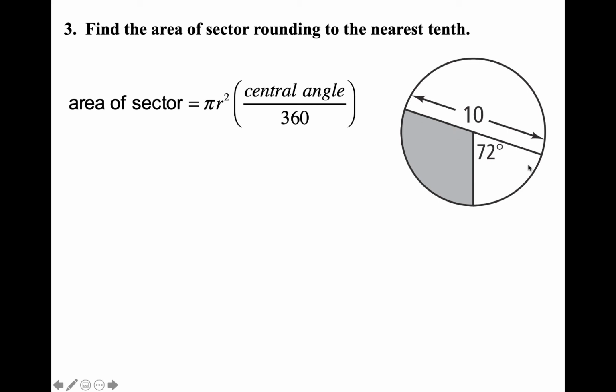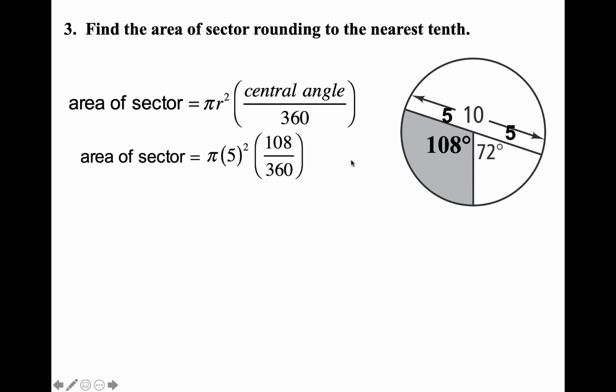If you notice, this is a semicircle. This is 180 degrees. So to find this missing angle here, you would do 180 minus the 72 over here and get that this is 108. So that can fill us in here. Notice we also need to know what the radius is. They're giving us the diameter is 10, so that means our radius has to be 5 and 5. So plugging it in, we have pi times the radius is 5 squared. And then the central angle of the part I'm trying to find in the circle is 108 degrees out of 360.